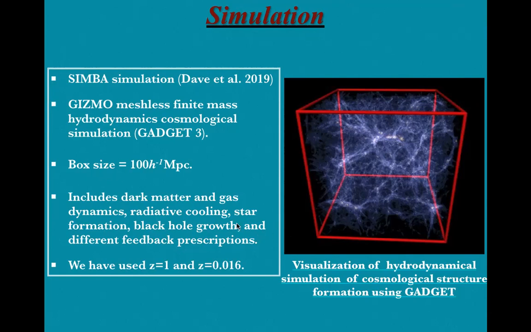It includes dark matter, gas dynamics, radiative cooling, star formation, black hole growth, and different feedback prescriptions. From this simulation, we have used redshift 1 and redshift 0.016. On the right-hand side, we can see a visualization of a hydrodynamic simulation of cosmological structure formation using Gadget.